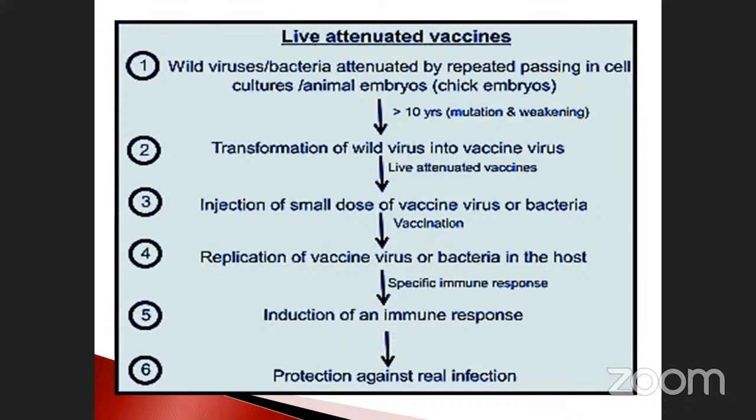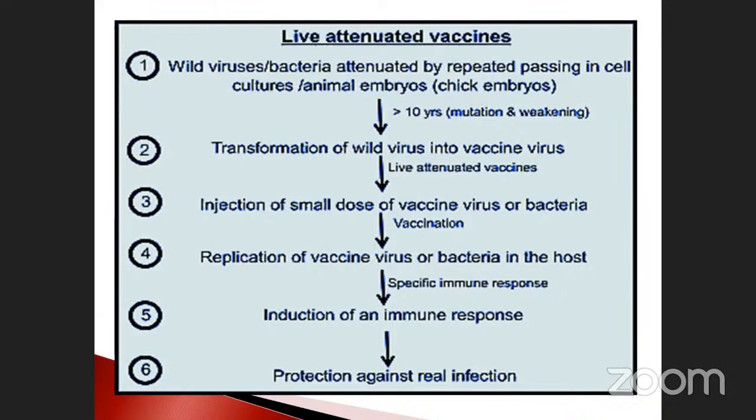So before the vaccination, these are the steps used by the scientists. Then only the protection against the real infection activity will be found out. Likewise, we already know there are so many scientists who discovered and introduced the vaccination for COVID, isn't it? First one is called primary.